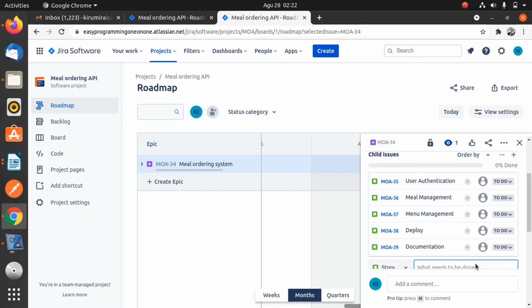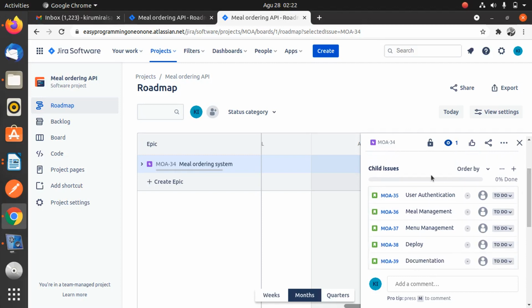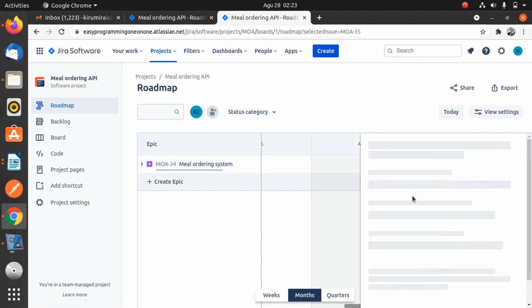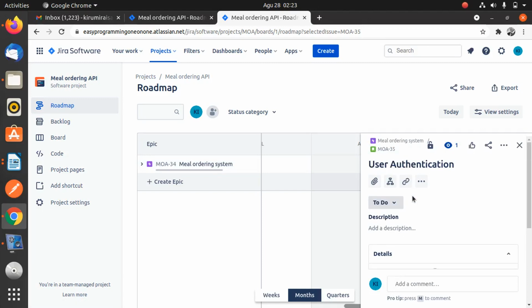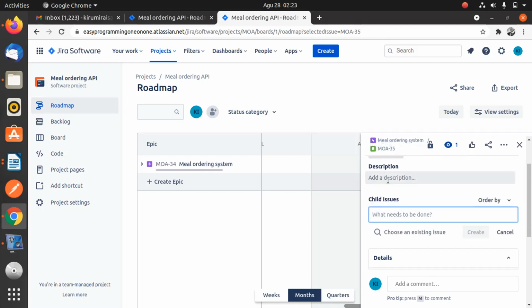So as you see, we have 5 stories: 1, 2, 3, 4, 5. There are 5 stories we have created. Now we must go ahead and attach what we call tasks onto the stories. Let us click on our first story, which is user authentication. When we click on it, we can use this button, add child issue. With add child issue, we are going to add a task.